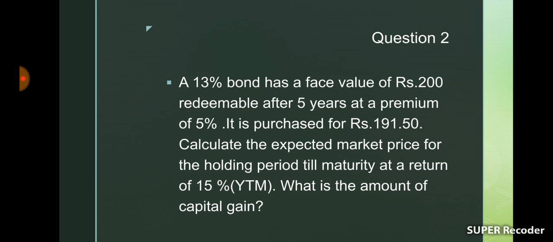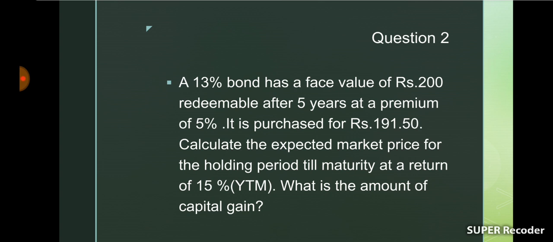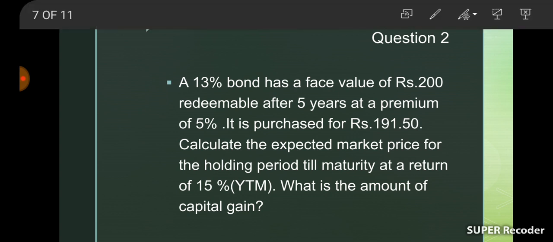Okay, and it is purchased for ₹191.50. So the current market price, face value is 200, but its current market price is 191.50. You need to calculate the expected market price for the holding period till maturity at a return of 15%, and you need to calculate the amount of capital gain also.